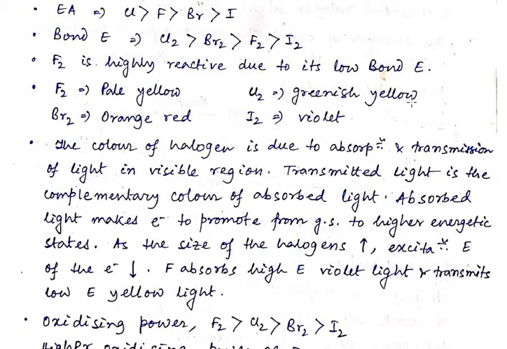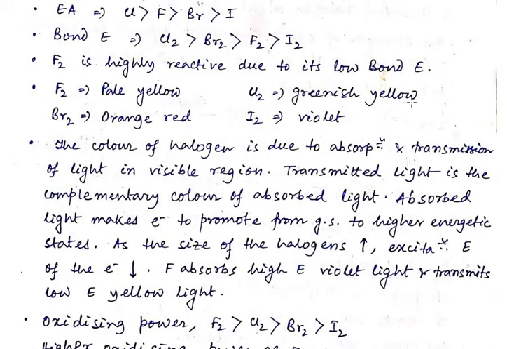So why are different colors there in the same group elements? The color of the halogen is due to the absorption and transmission of light in the visible region. The transmitted light is the complementary color of the absorbed light. The absorbed light makes electrons promote from the ground state to higher energy states.